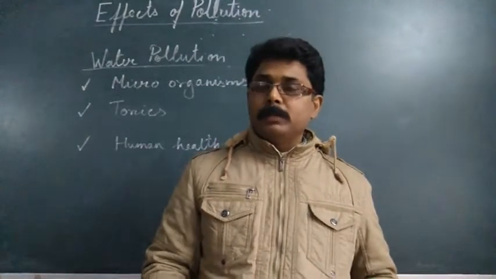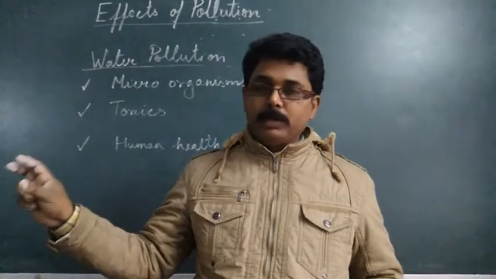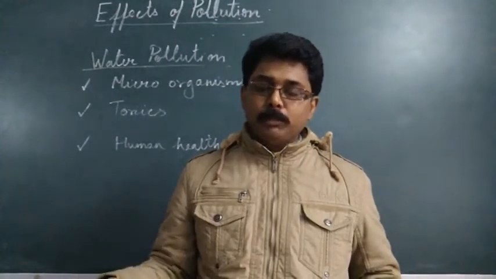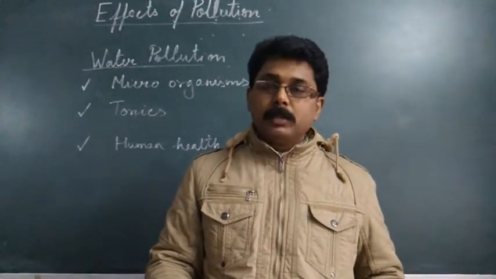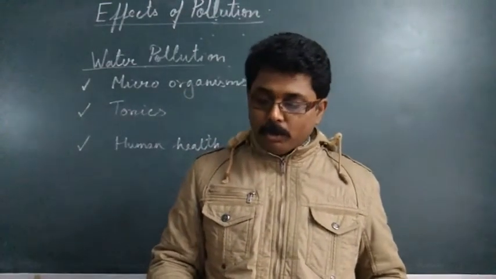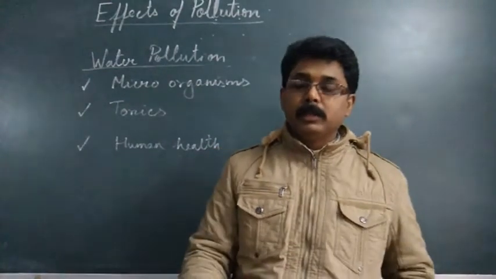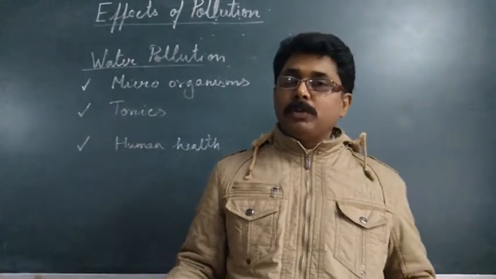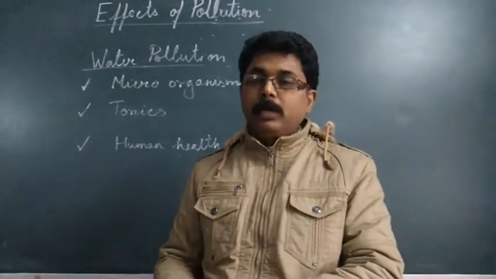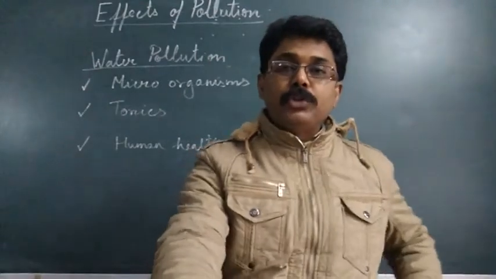So this is how. And another one is mercury. Mercury is a very common substance, and when it pollutes the water and gets into the human body through the water, it can damage the whole nervous system. It can lead to insomnia, tremors, bleeding of gums. So these are the important diseases which are the result of these harmful chemicals. Now next we are going to see the effects of soil pollution.